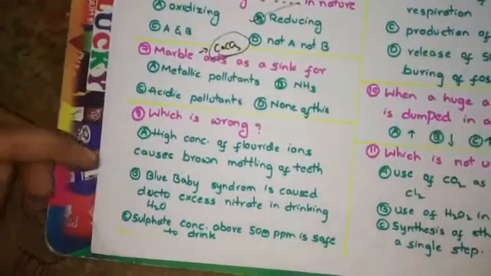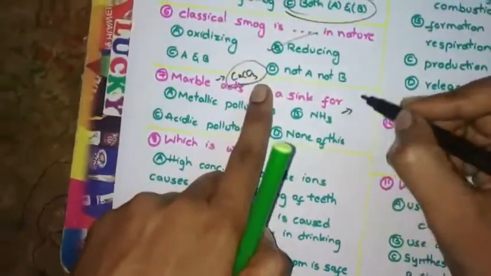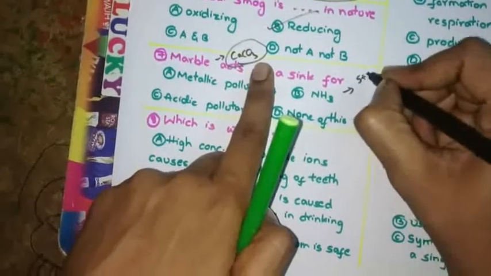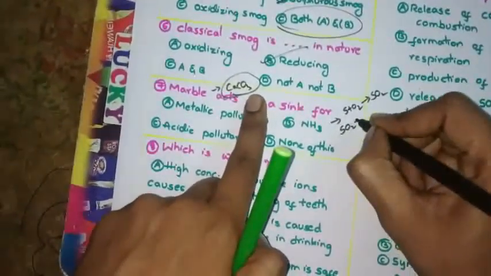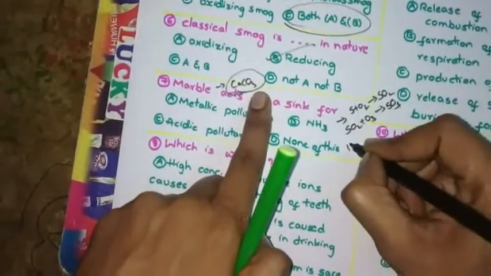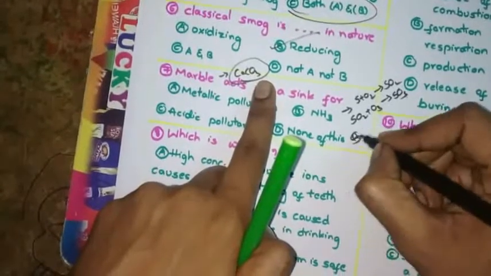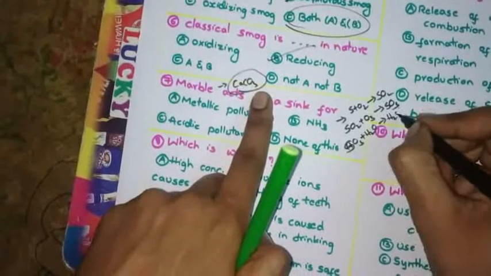Ma'am, how can you say that? Due to fossil fuels, sulfur reacts with oxygen and forms sulfur dioxide. This sulfur dioxide reacts with ozone to form SO3. SO3 reacts with water and forms H2SO4.